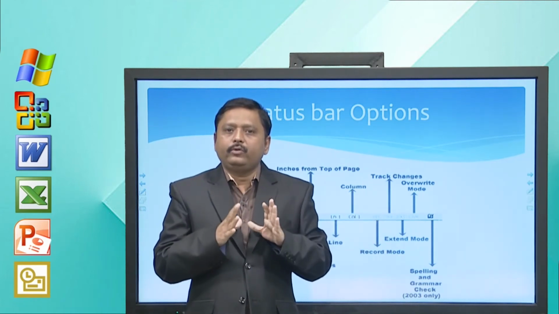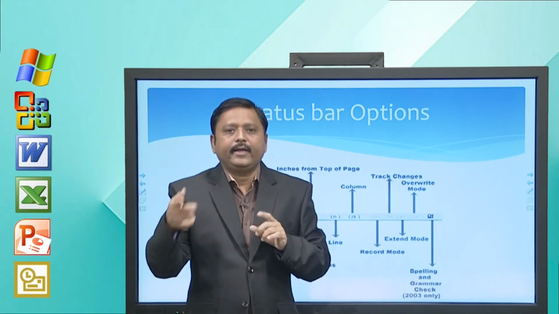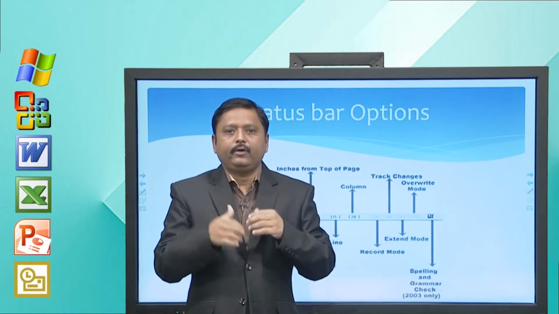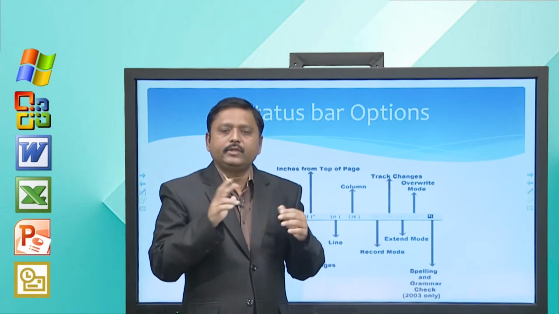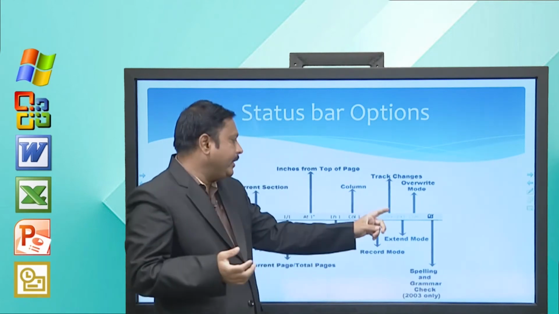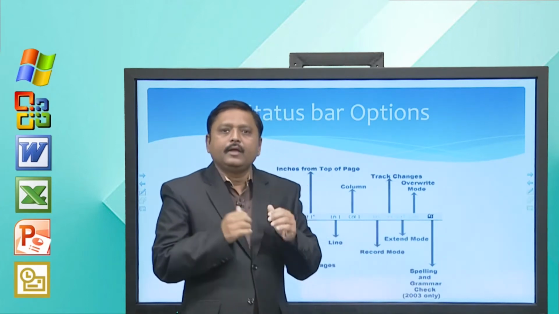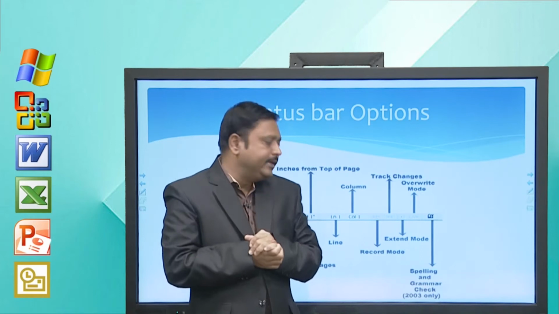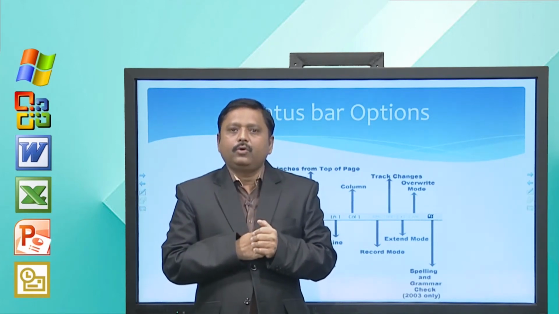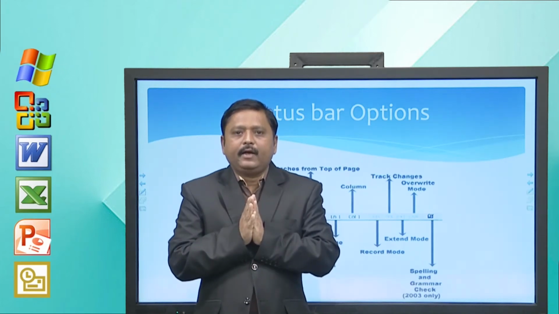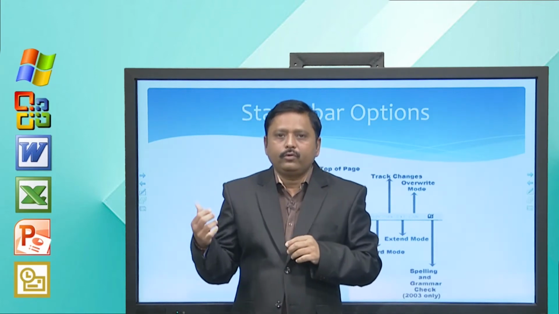Suppose you do not want overwriting. What you have to do is simply press the Insert key again, so that it toggles, and again this becomes insert mode. So, there are two modes, insert mode and overwrite mode, which is indicated by this. And lastly, it shows spelling and grammar check. This is only available from 2003 onwards. So, I hope you understand the status bar. It displays many useful pieces of information. Now, let us move to the next topic.